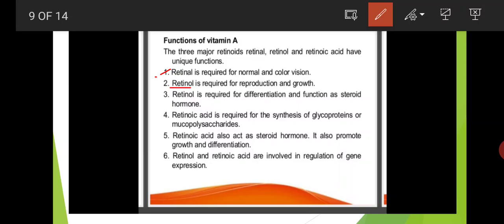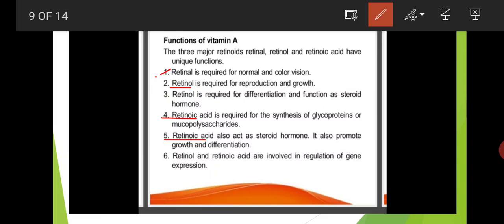Next, retinoic acid, the carboxylic acid functional group, is required for the synthesis of glycoproteins or mucopolysaccharides. Retinoic acid also acts as a steroid hormone, and it also promotes growth and differentiation.